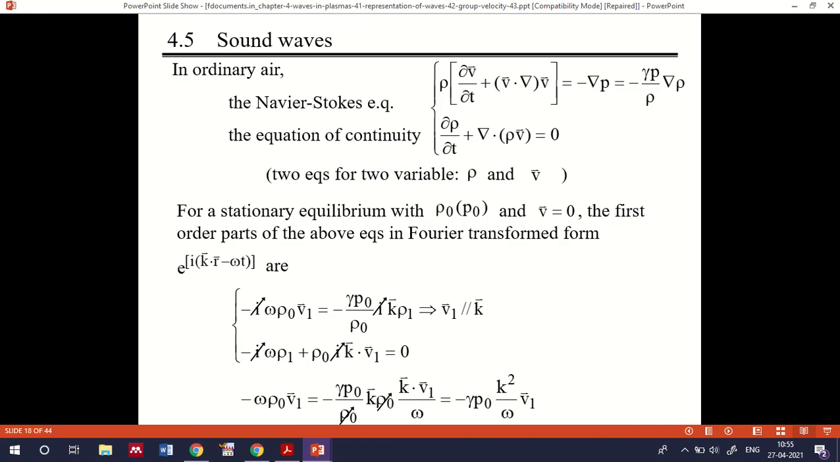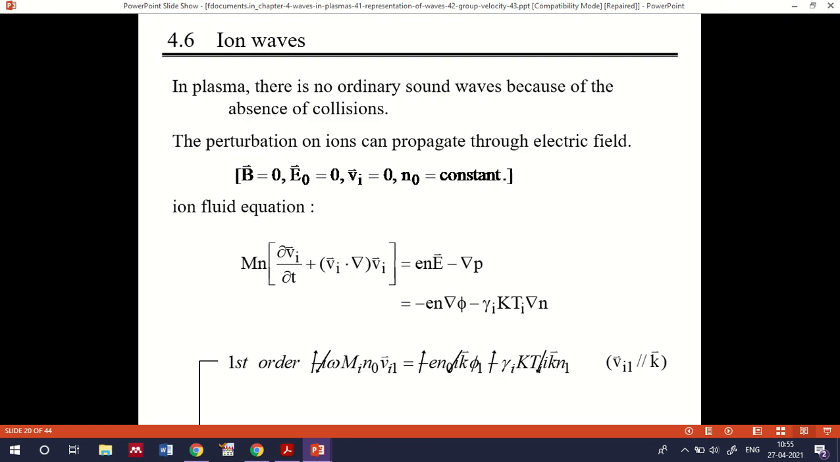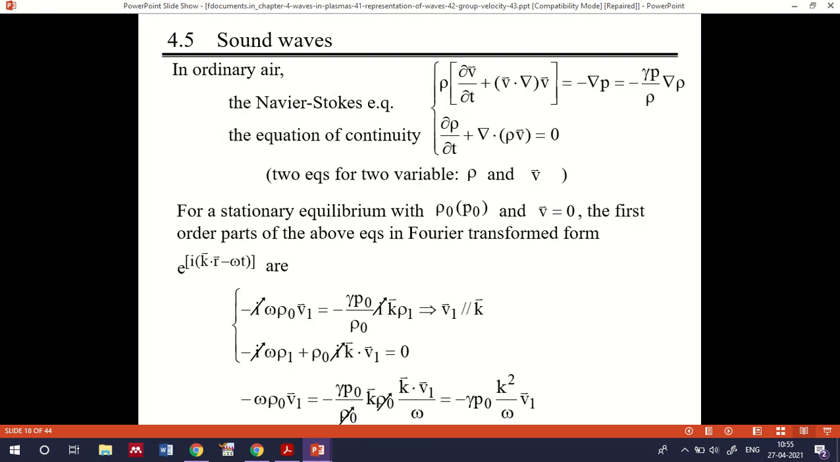Then we have the sound wave. That is not that important a discussion for you, so we will not be discussing it much. If you want to refer to this part of the discussion, you can see it in the slide, because it's not that important for you here.